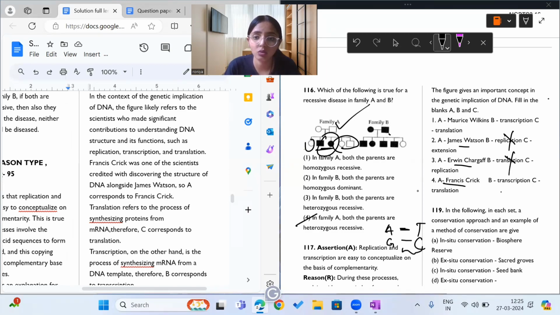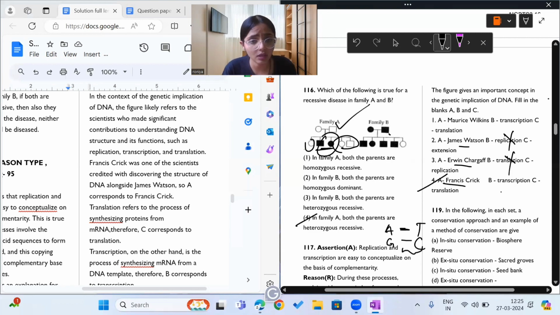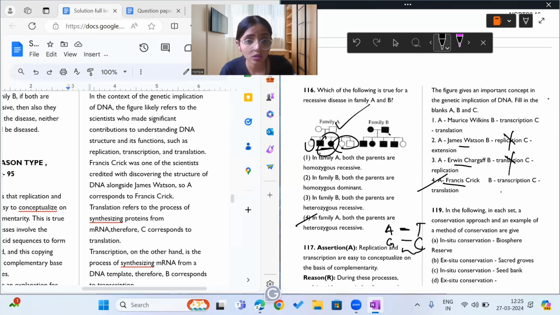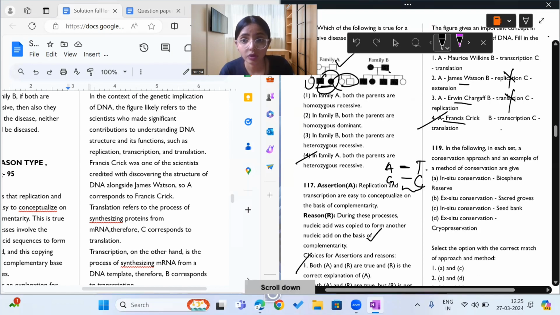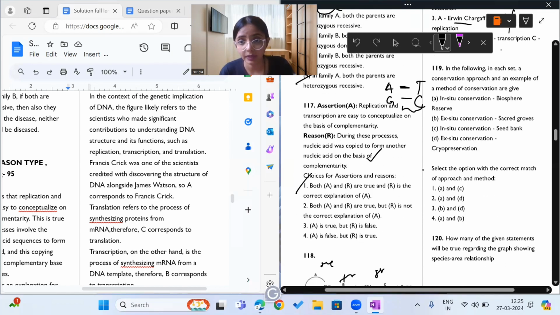It is associated with Francis Crick, because Francis Crick and James Watson are the scientists who discovered the structure of DNA, and they also contributed to understanding how DNA replicates.